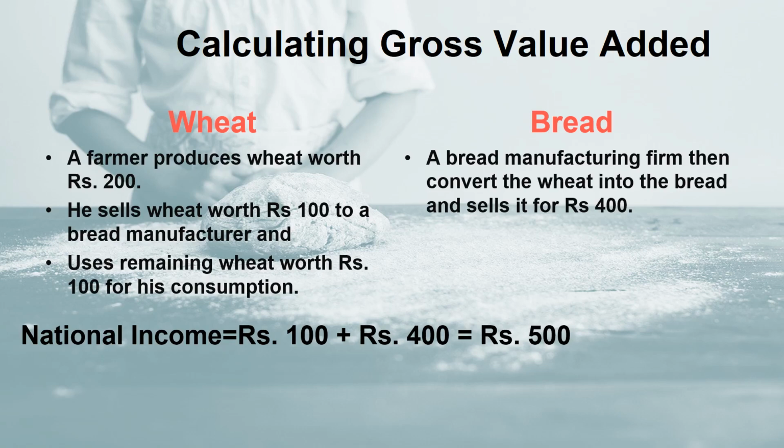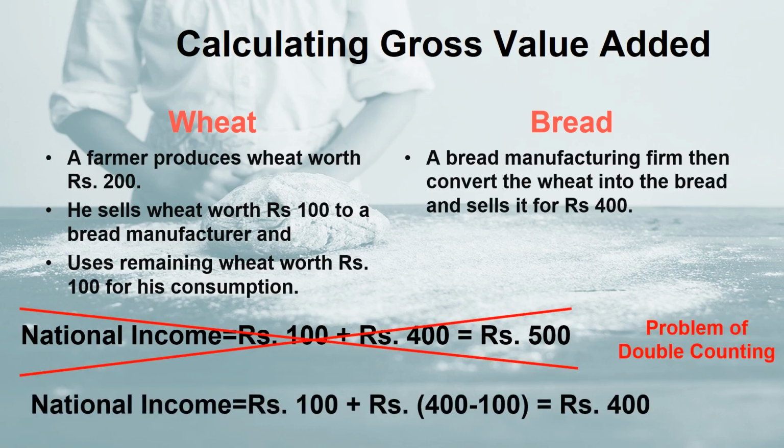But here it is important to note that there is a problem of double counting. The value of wheat is added twice, both by the farmer and the bread manufacturer. To avoid this problem, the method of value added is used, where the value of intermediate goods, say wheat, will be reduced. So the national income would be 100, which is the final value of wheat produced by the farmer, plus the value added by the bread manufacturing firm, which is rupees 400 minus 100, the value of the intermediate good. If you club these two together, it will give you rupees 400.